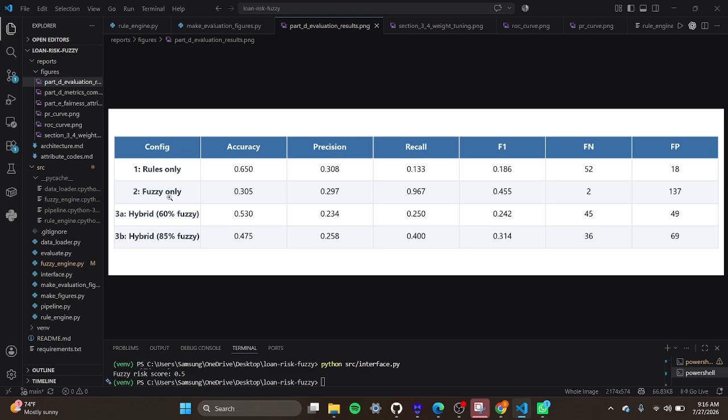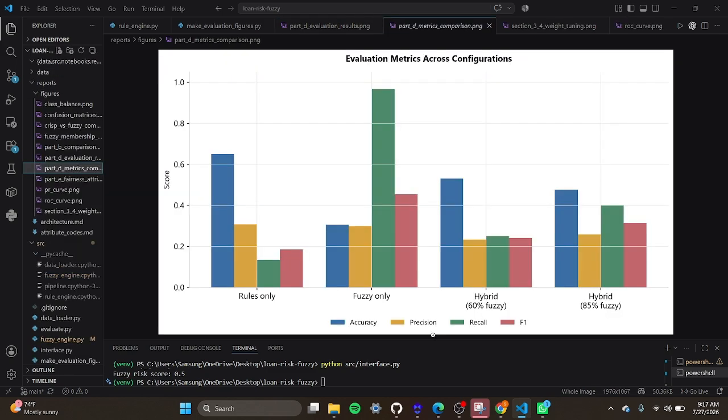The hybrid, once I reweighted it towards the fuzzy layer, improved F1 score from 0.24 to 0.31. Better balance, though it didn't fully solve the trade-off. This chart shows that visually: no single configuration wins across every metric.